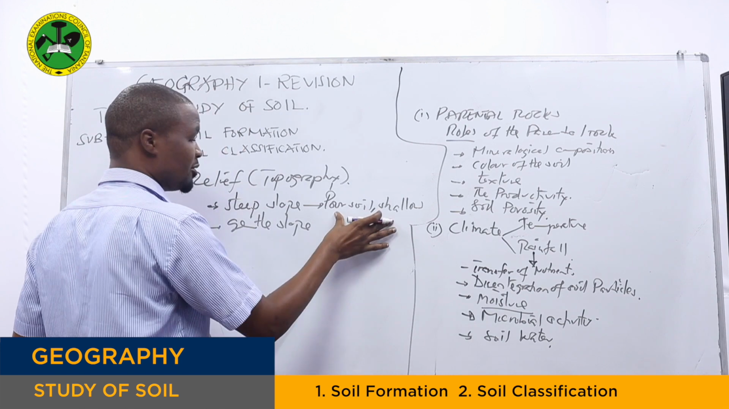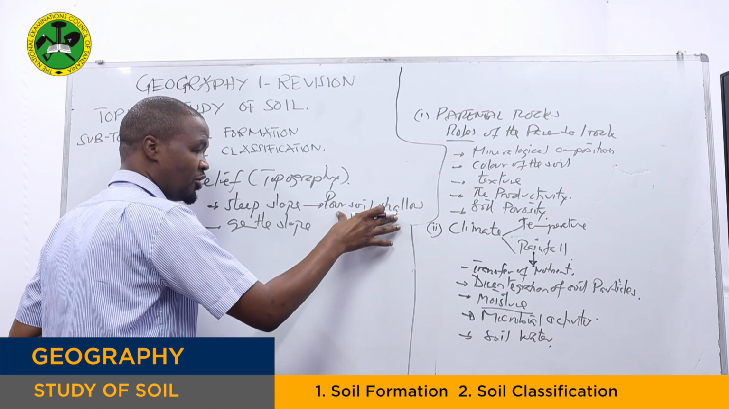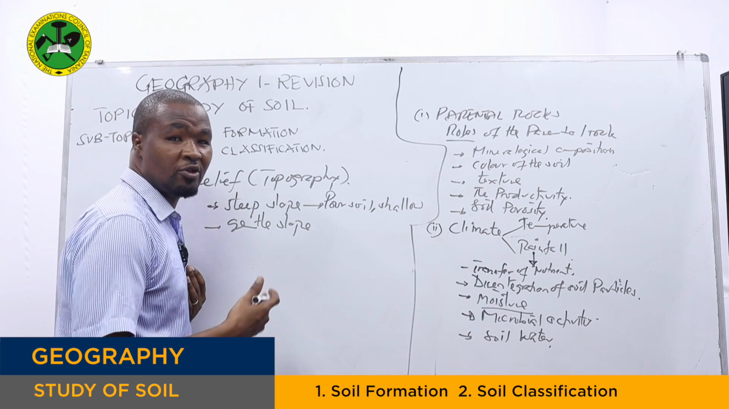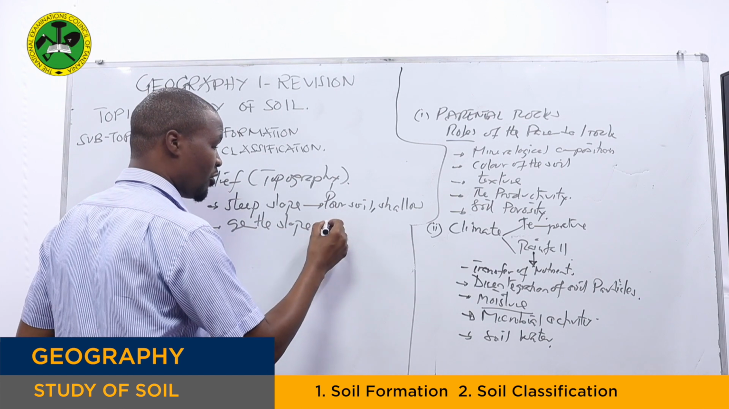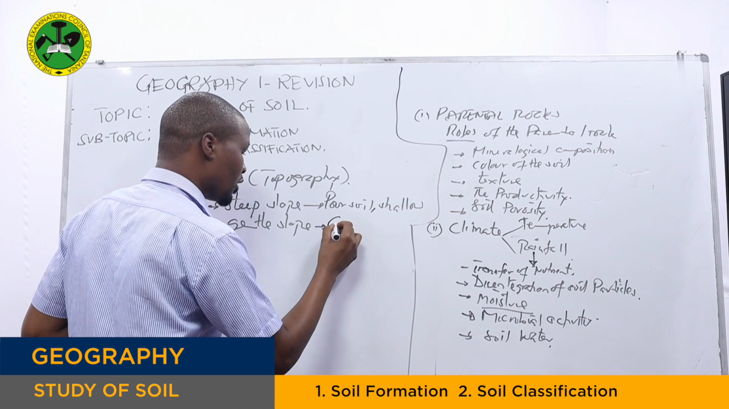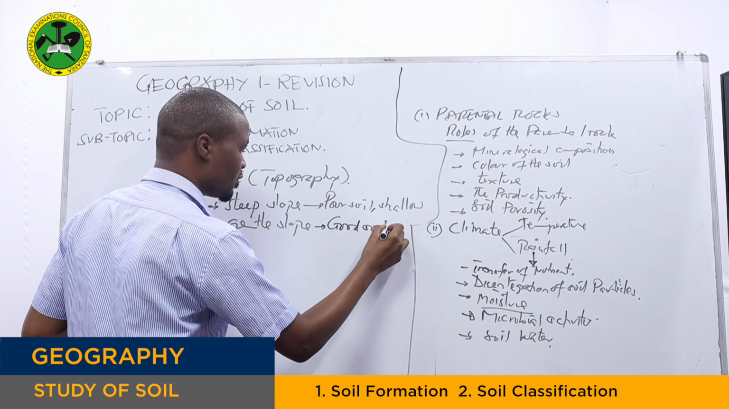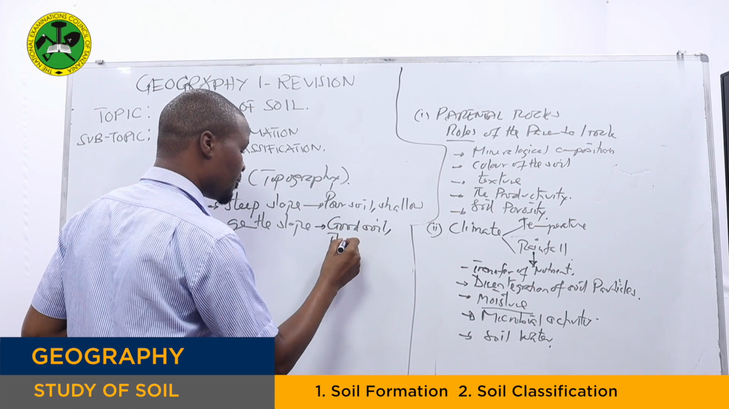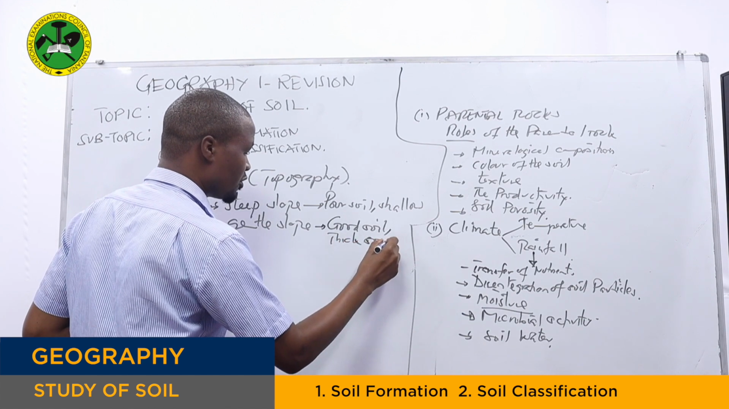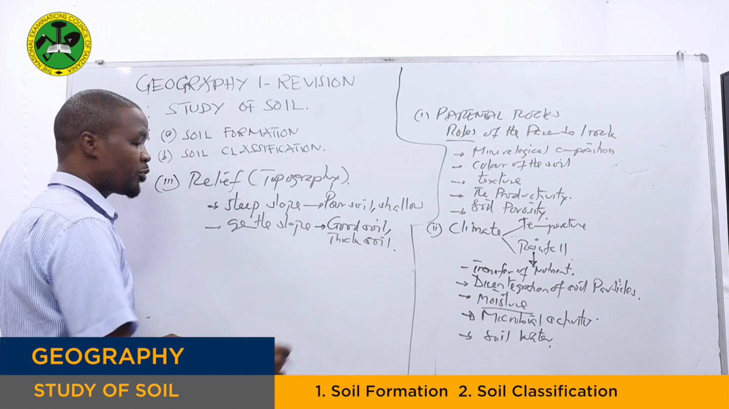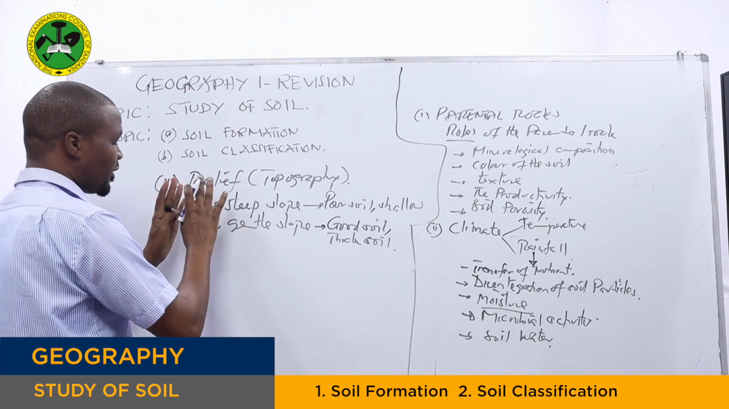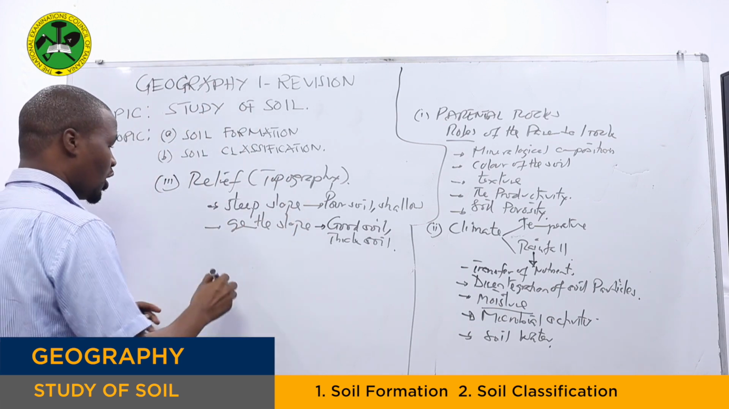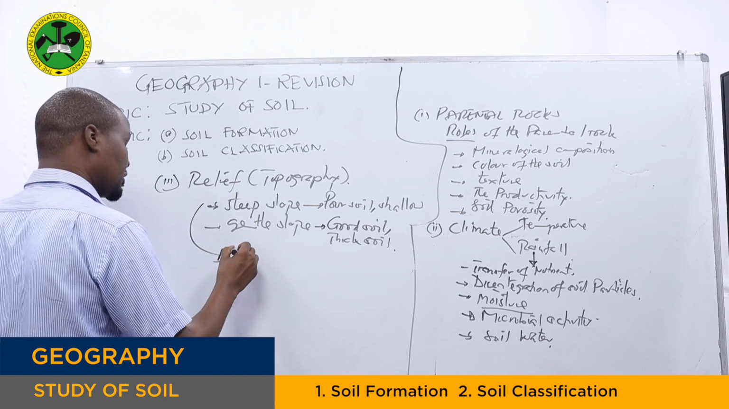So automatically at the steep slope, the soils that will be formed here we consider to be unproductive. While at the gentle slope, the soils that will be formed here will be good soil, because it is thick soil, not shallow soil. So soil formed at this point is good.